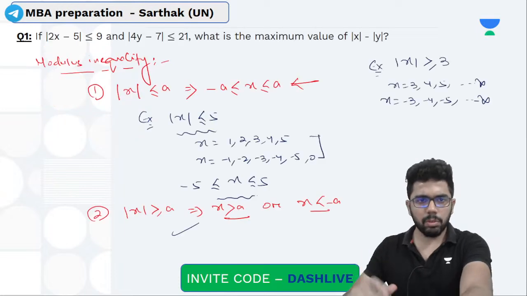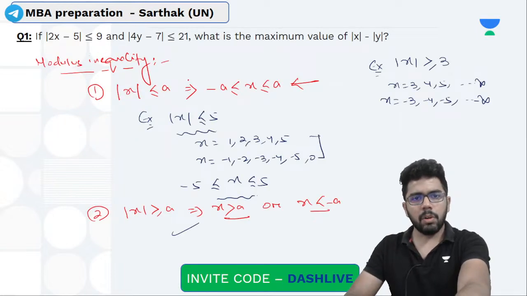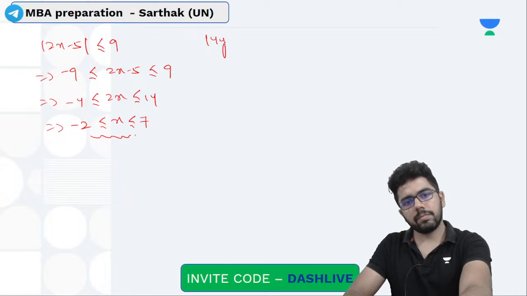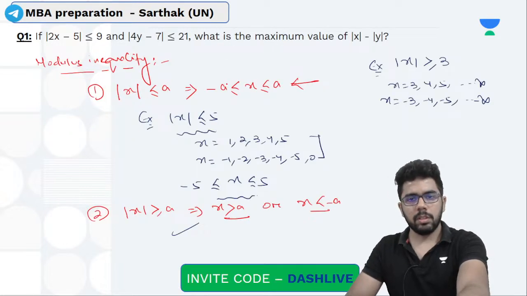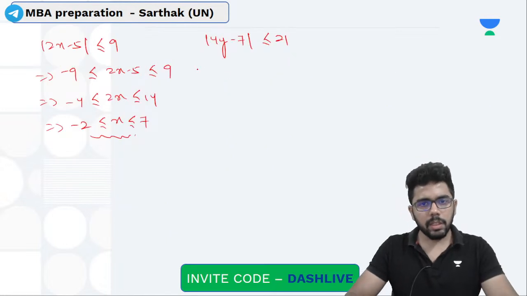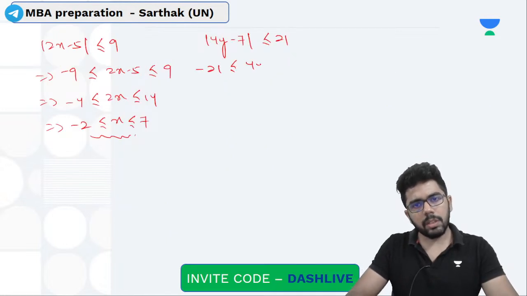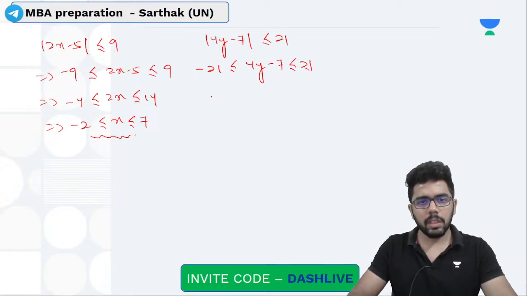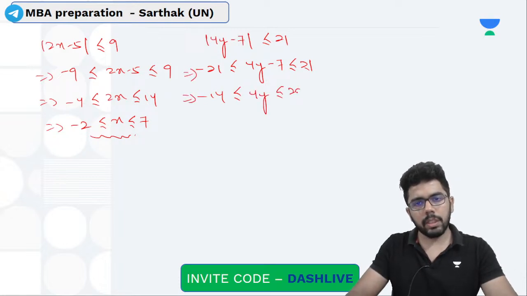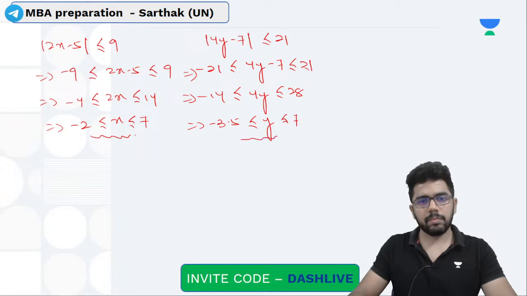Very simple process. I hope everyone is able to understand this. Mod of 4y minus 7 is less than equal to 21. Okay. So again, y minus 21 और 21 के बीच में lie करेगा. Adding 7 on all sides, ये minus 14 less than equal to 4y less than equal to 28. Dividing by 4, minus 3.5 less than equal to y less than equal to 7.